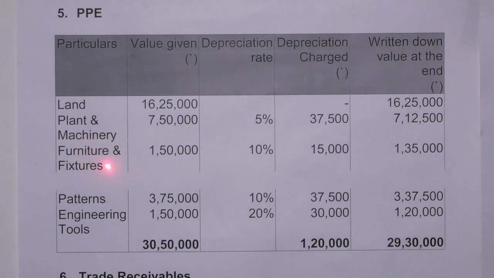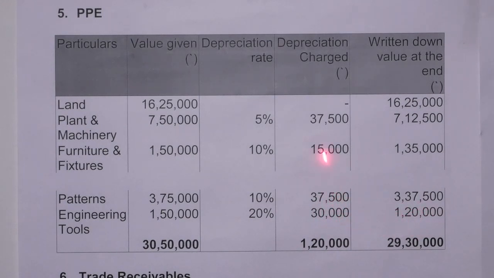Next is furniture and fixtures, 1,50,000. Depreciation rate is 10%, so 10% of 1,50,000 is 15,000. After deducting depreciation, we get 1,35,000. Next is patents, 3,75,000. Depreciation rate is 10%, so depreciation is 37,500, and the WDV will be 3,37,500. Engineering tools, 1,50,000. Depreciation rate, which is mentioned in the question, is 20%. Then depreciation will be 30,000. 1,50,000 into 20% gives 30,000, and after deducting depreciation, we get 1,20,000 as the written down value.